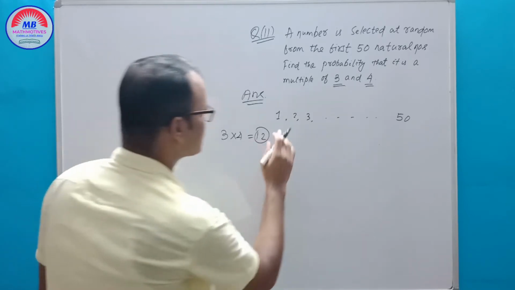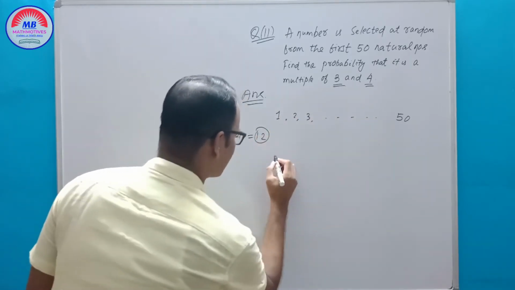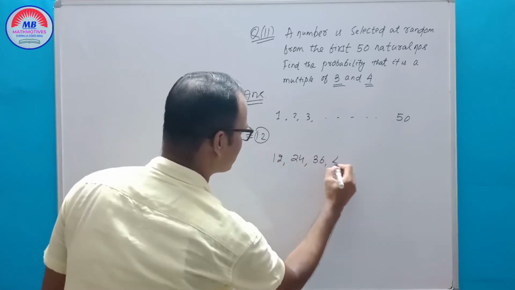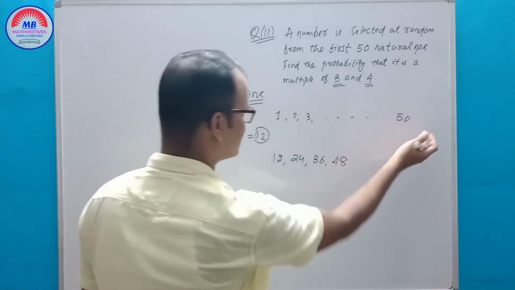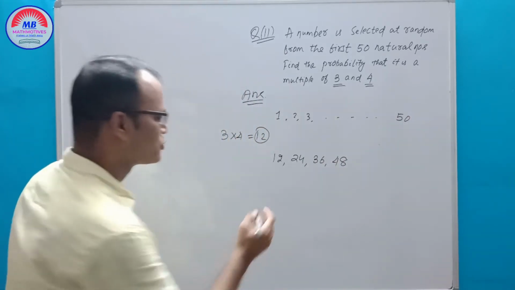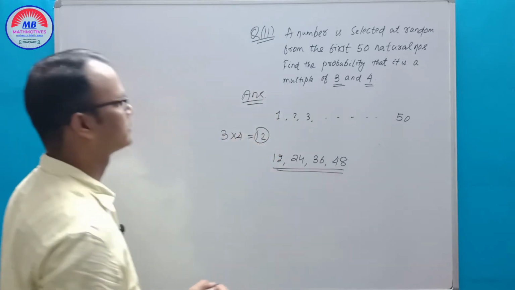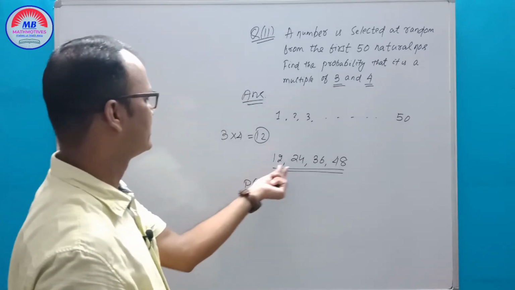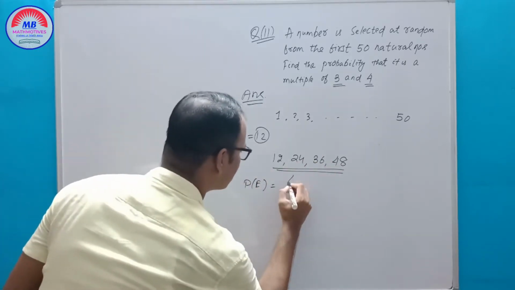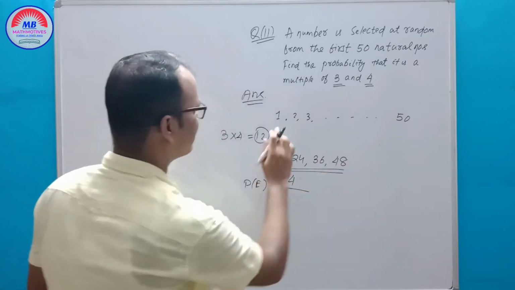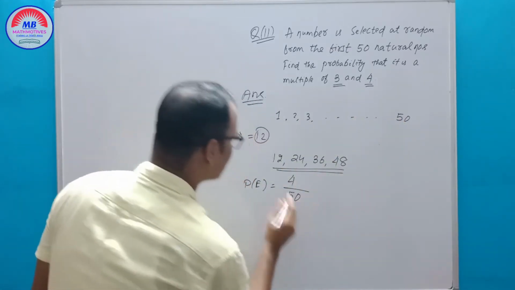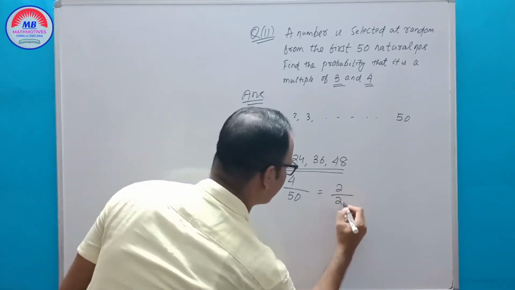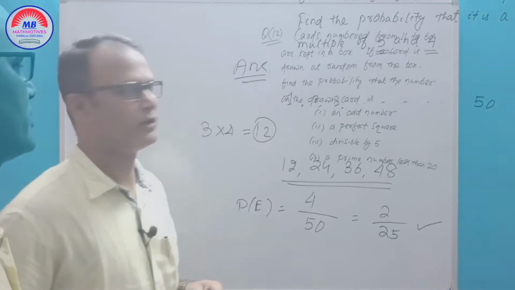So how to find? Here from 1 to 50, first is 12, second 12 into 2 is 24, 3 is 36, 4 is 48, 5 is 60, more than 50. So you take these 4 numbers. So the probability of an event is favorable outcomes 4, 1, 2, 3, 4, divided by total outcomes, that is 1 to 50, there are 50 numbers. So that is 2 by 25. That is question number 12.